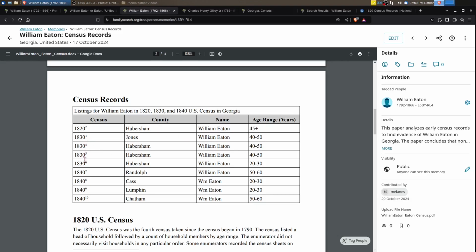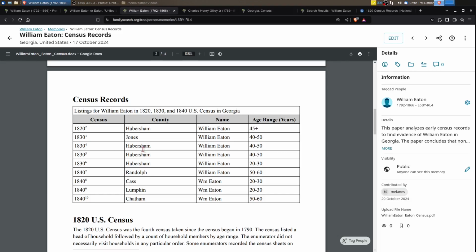Then we have a bunch of William Eatons in 1830. In 1830, he should be 38 years old. And again, we don't have a good match. Now, it's possible that he reported his age as older than 38 and he's one of these 40 to 50-year-olds, but there's no way for us to know.